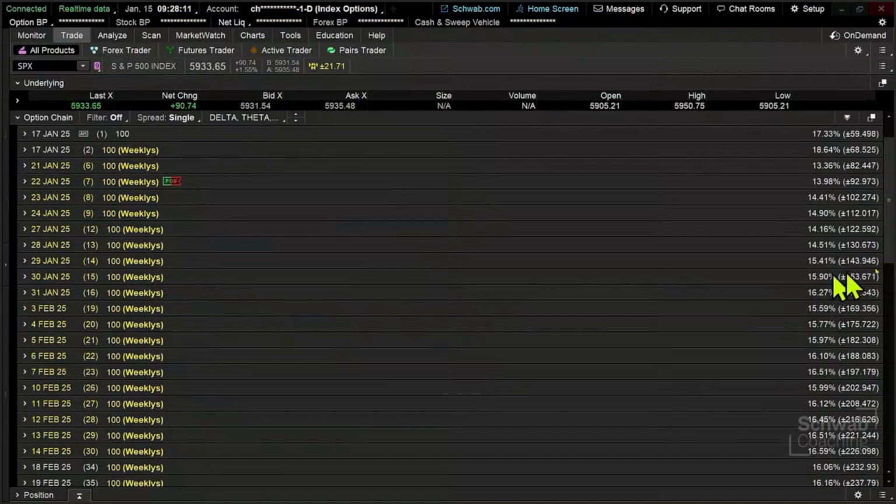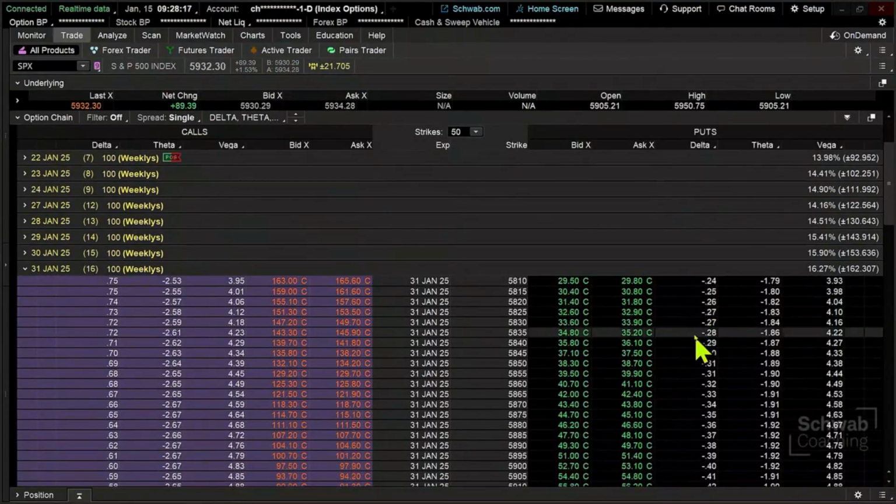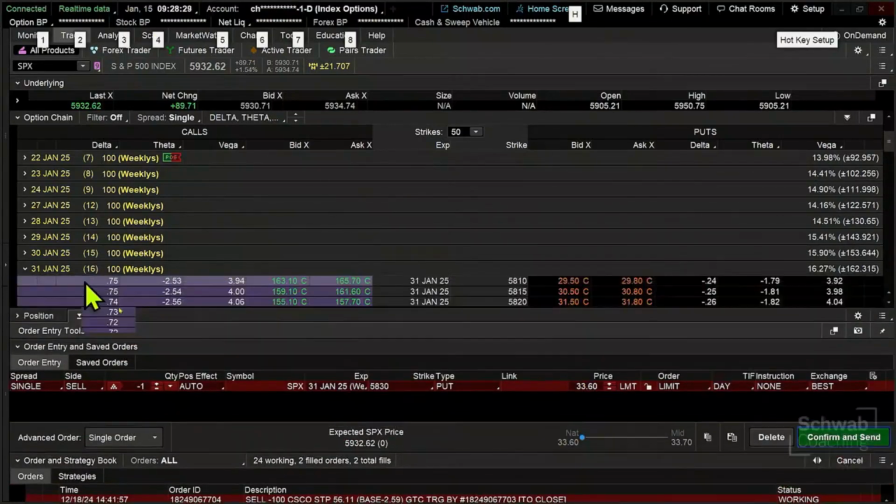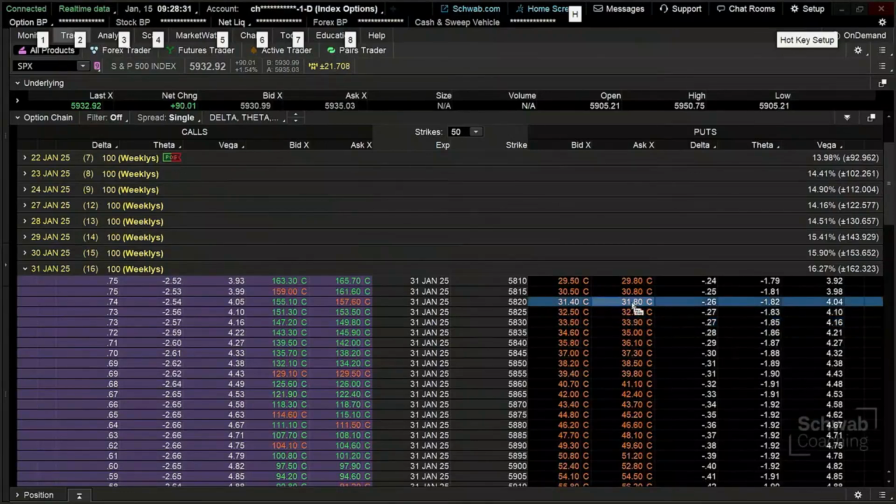We could go out here to this one, which has 16% implied volatility. That's 16 days to go until expiration. Kind of go to the same thing because we know the technicals are still there, right? 58.30. Width of the bid-ask spread's about the same. It's about 20 cents to 30 cents wide. We're going to go to the 58.30.